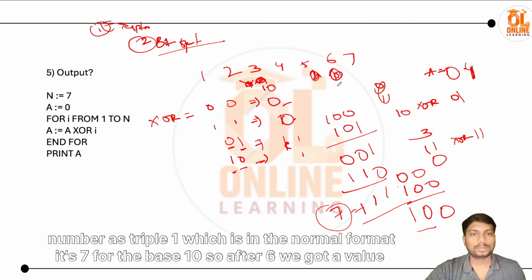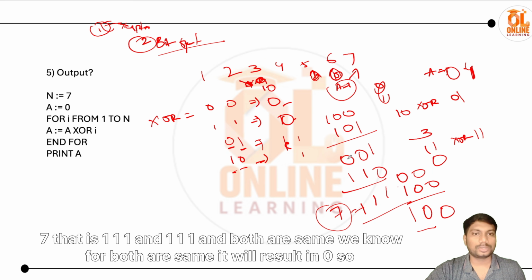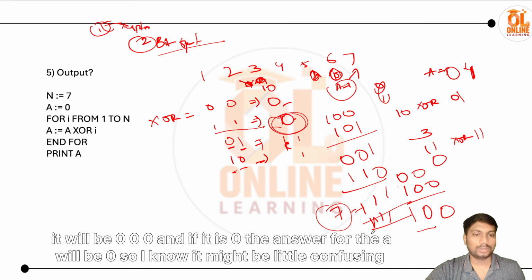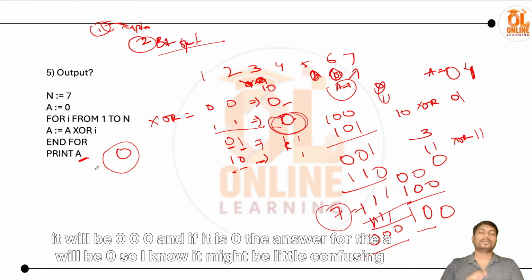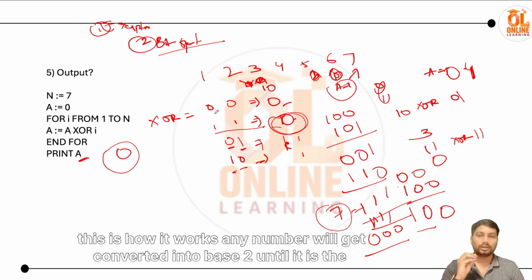So after 6 we got a value of 7, and the next value, 7, is the same case as we saw for 3. If you do 7 XOR 7, that is 1 1 1 and 1 1 1, and both are the same, and we know that when both are the same it will result in 0. So it will be 0 0 0, and the answer for a will be 0. I know it might be a little confusing for those who don't know bitwise operations, so I would just go through it, but on a high level, this is how it works.